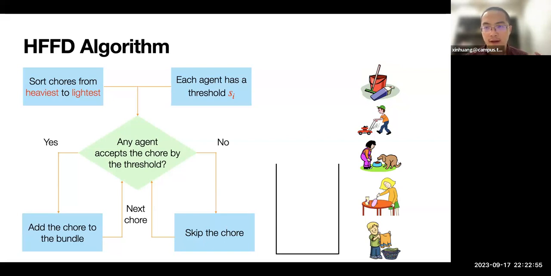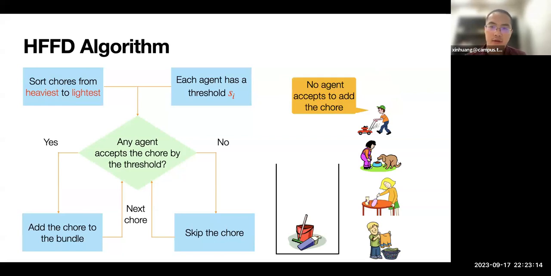Then we start from the heaviest chore and ask, is there anybody who can accept this chore into the bundle? If someone can accept, then we add this chore into the bundle and go to the next chore. If no agent can accept the chore, that means that with this chore we would exceed the threshold of every agent.